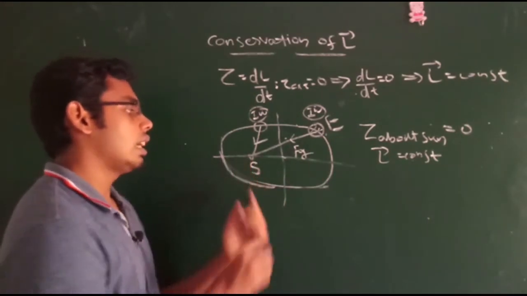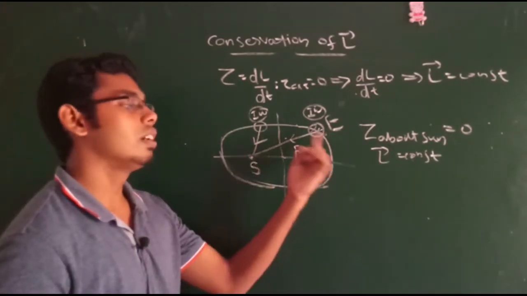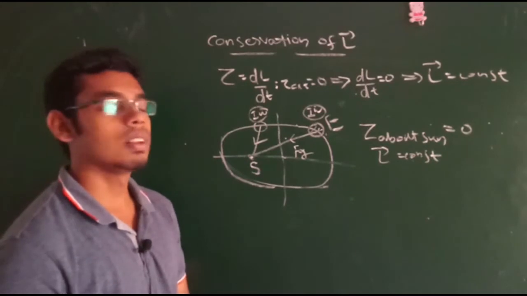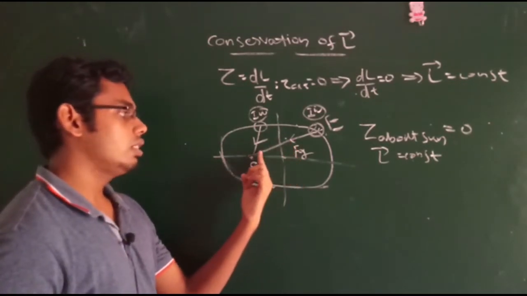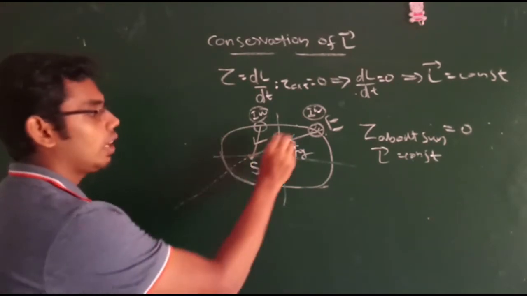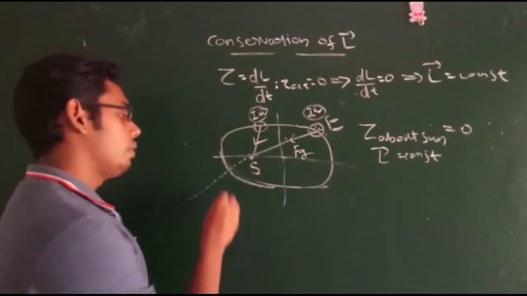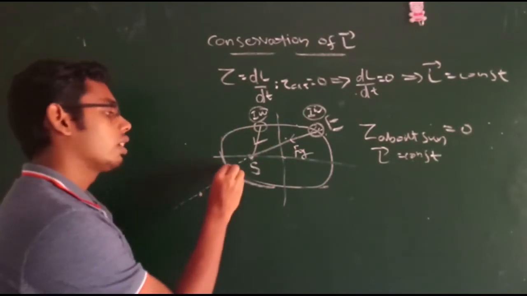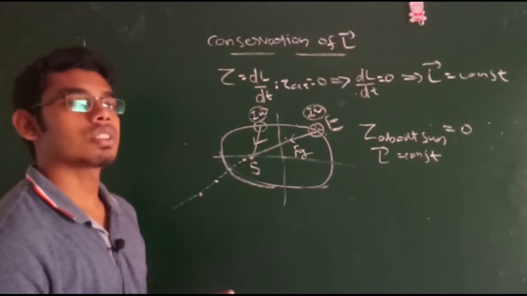But about the Sun, the conservation of angular momentum is valid for the Earth. Note that this force of gravity is along this line. So with respect to this point, this point, this point, this point, angular momentum is conserved.